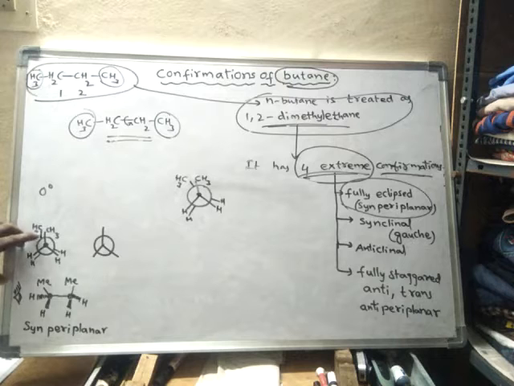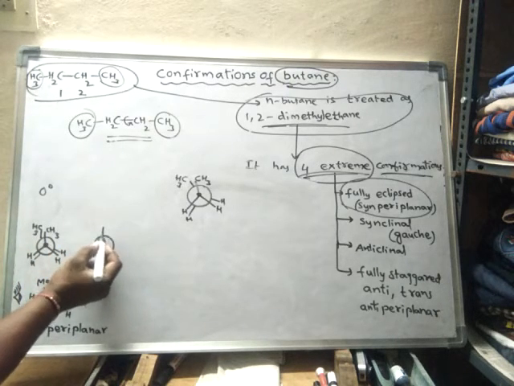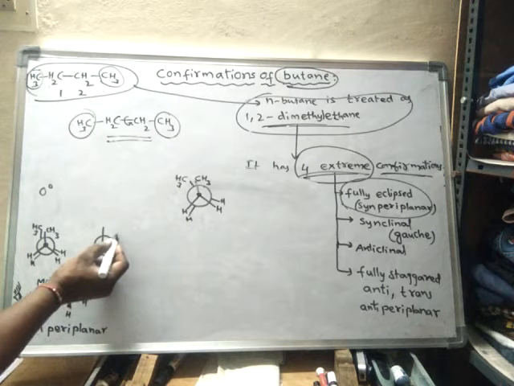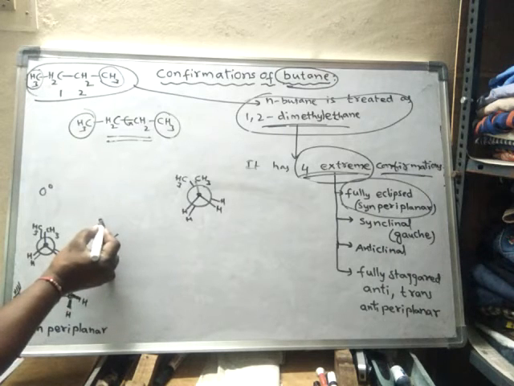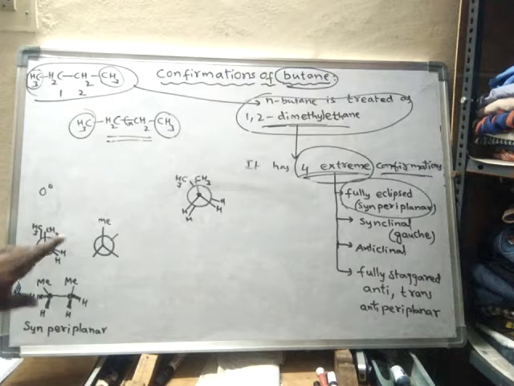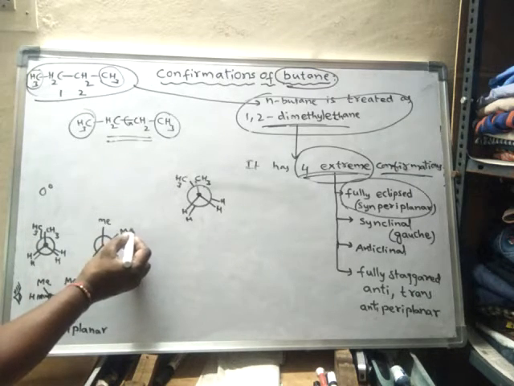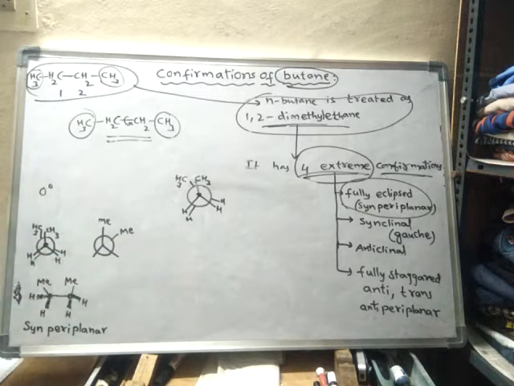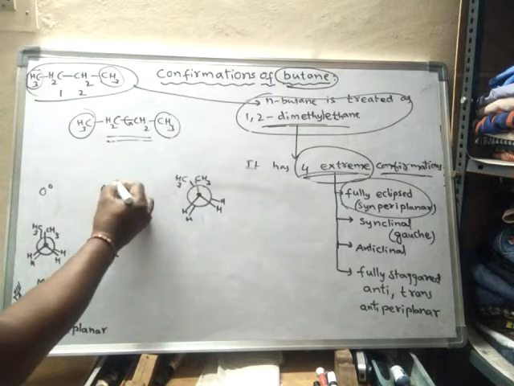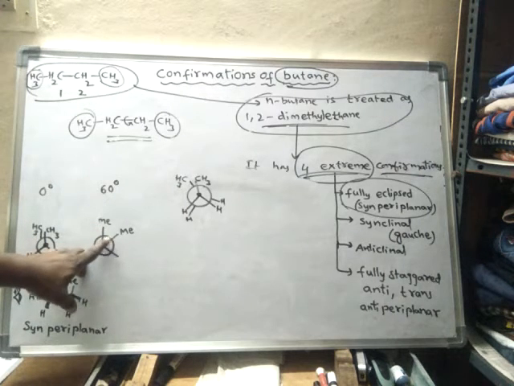It will try to undergo rotation. So after 60 degrees of rotation, see, I'm moving only the back carbon, I'm fixing the front carbon. So the back carbon I'm moving. Upon 60 degrees of dihedral angle rotation, what happens? The back methyl group will come like this.